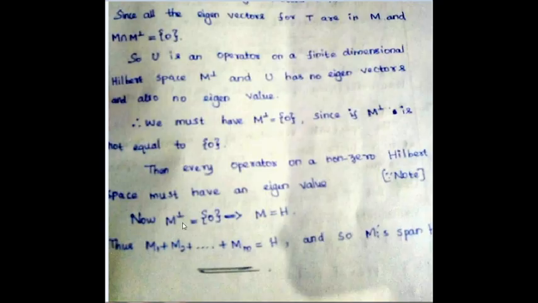So what about M? M is equal to the whole space, that is the Hilbert space H. So you can write that M, already chosen as M1 plus M2 etc. plus Mn, is equal to H. This is nothing but the Mi's span H.